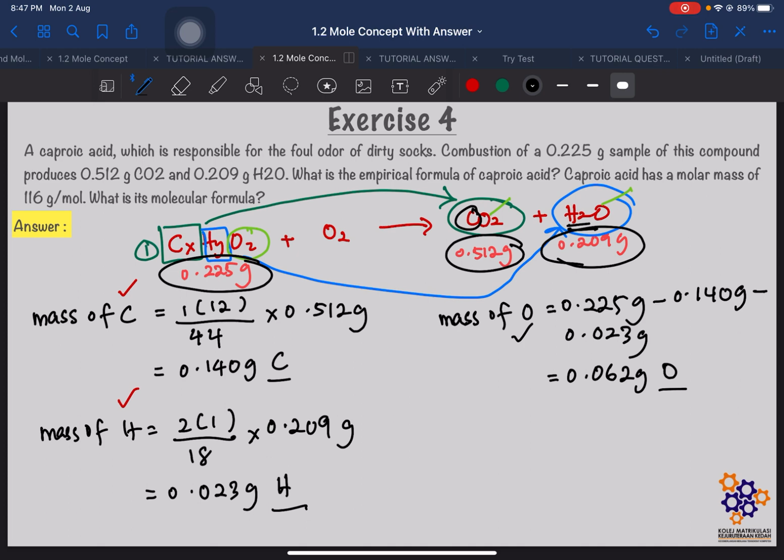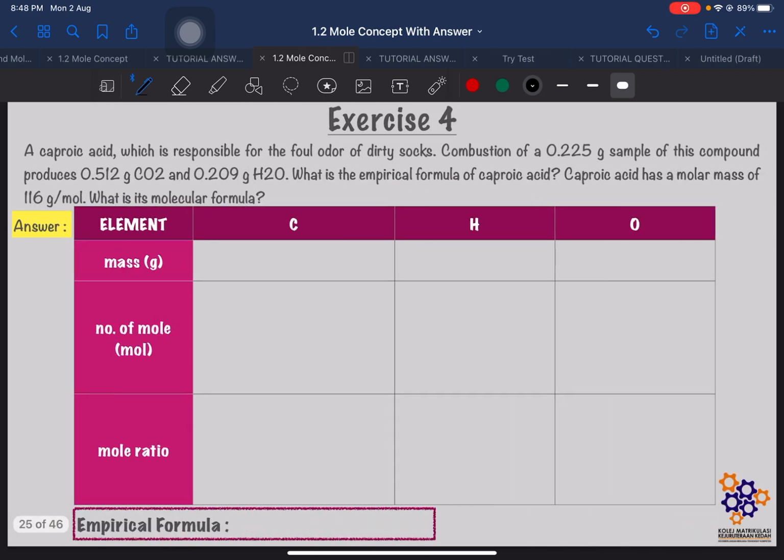Okay, bila kita dah dapat mass of all the elements that we need, carbon, hydrogen dan oxygen, barulah kita boleh proceed pergi next step, which is kita kena buat empirical formula punya table. So, kita dah buat dah dia punya table. Untuk isi kita punya table, kita masukkan mass yang kita dah cari tadi. Carbon kita dapat 0.140 gram, hydrogen 0.023 gram, dan untuk oksigen 0.062 gram.